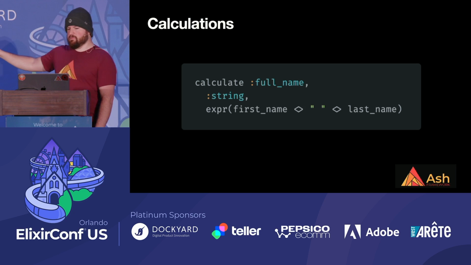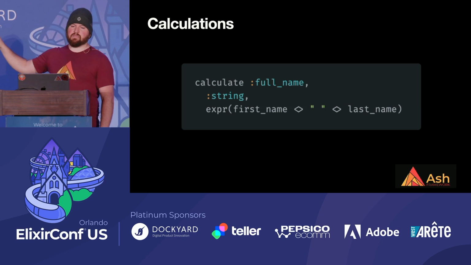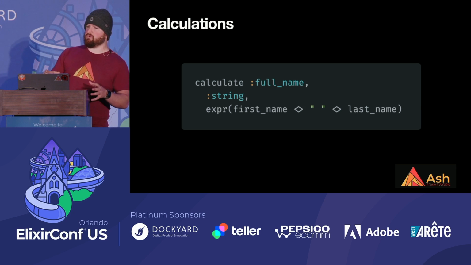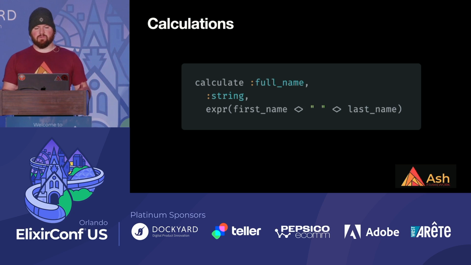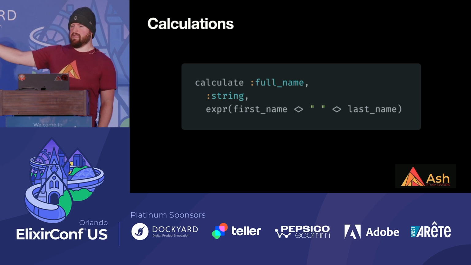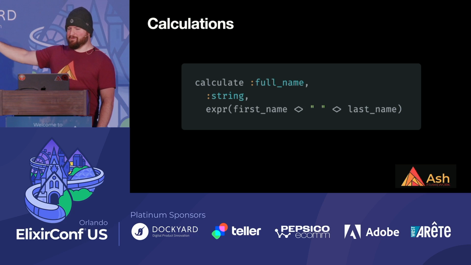But we also have things called calculations. There's a lot of building blocks, but I want to highlight a couple of them. Calculations are an example of a way to compose computed properties in your application. So the full name of a user, I mean, first off, if you know anything about names and countries and other places in the world, this is not a good thing to put in your application. But this is a great example of a computed property, so we use it.